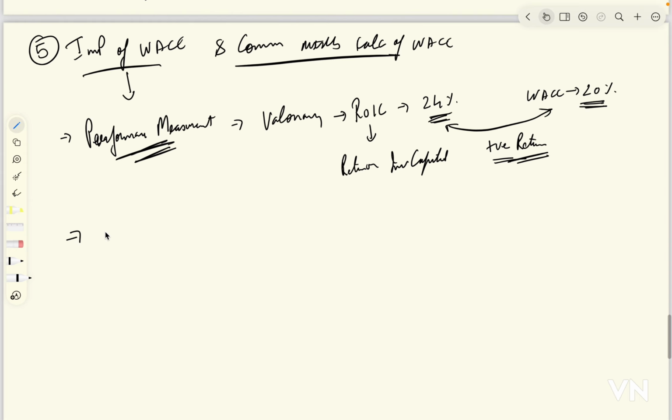The second most important thing with the calculation of WACC is valuations. Let's understand how it helps. Valuation is basically done whenever, let's say, a company wants to raise new funds, or it is going ahead with M&A deals, etc. Now how does this WACC help? WACC is basically used as a discounting factor.